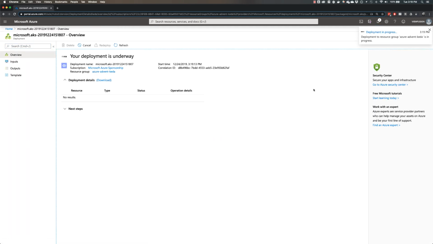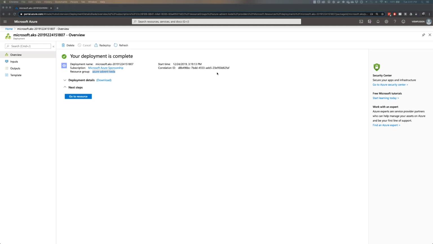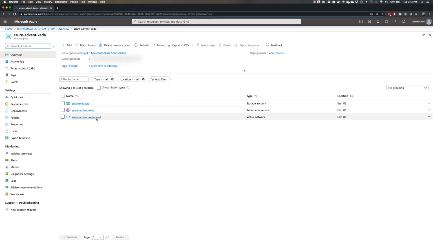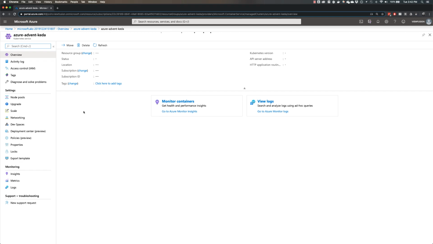Now we'll go ahead and pause for a moment and wait for this to complete. So through the magic of video, we are all done with our AKS deployment. We can go ahead and jump into our resource group. And we now see that we have a couple new resources here. We have a virtual network that AKS uses and our AKS cluster.